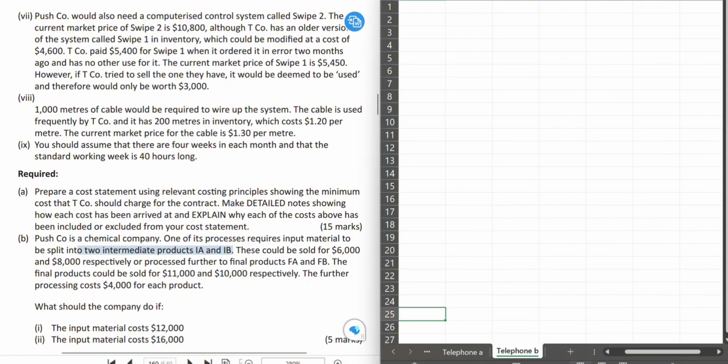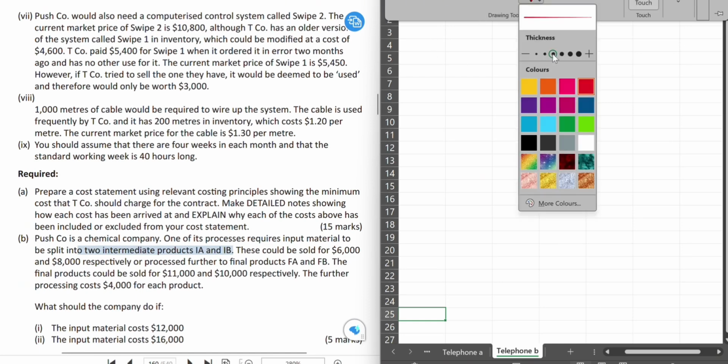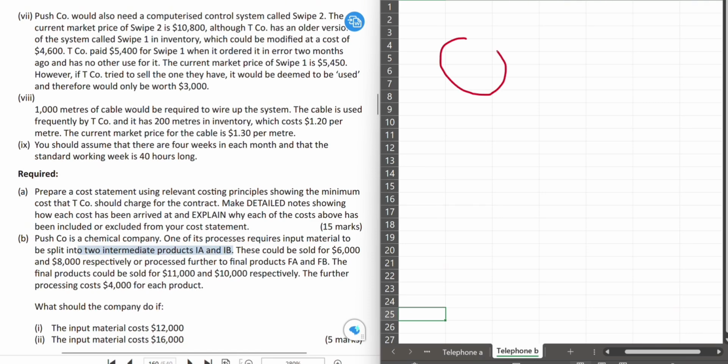So if we draw that, I like that pictorial representation. Let's see. So you have a process, a joint process. That joint process can produce IA and IB. Remember that you cannot produce either IA or IB alone, because this is a joint process.